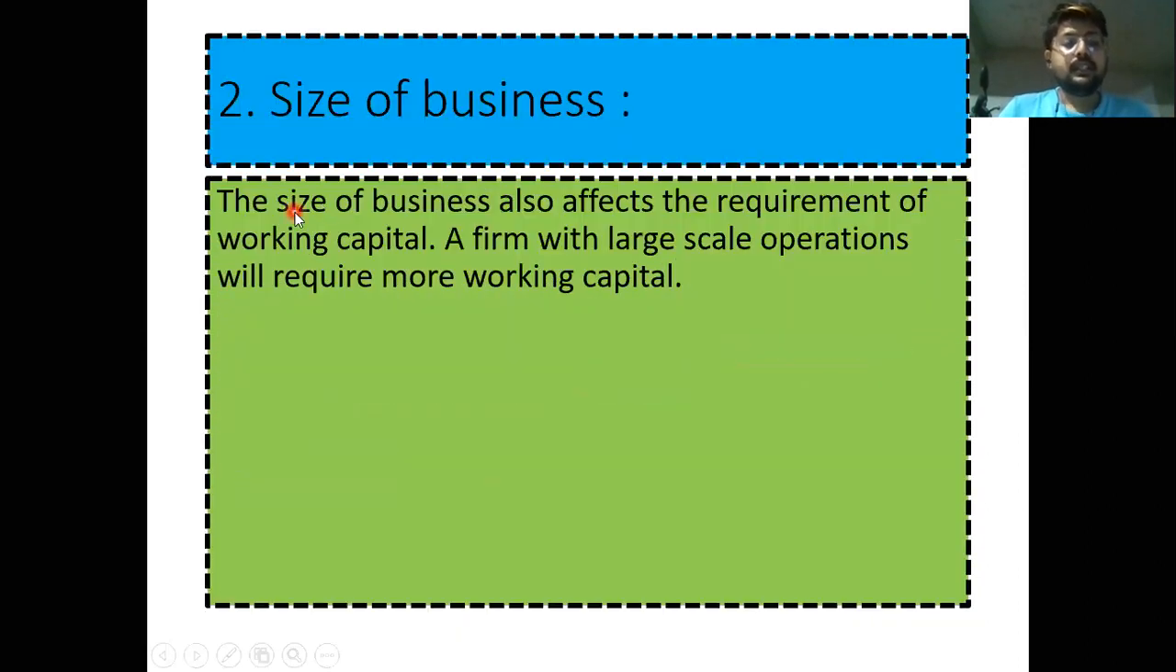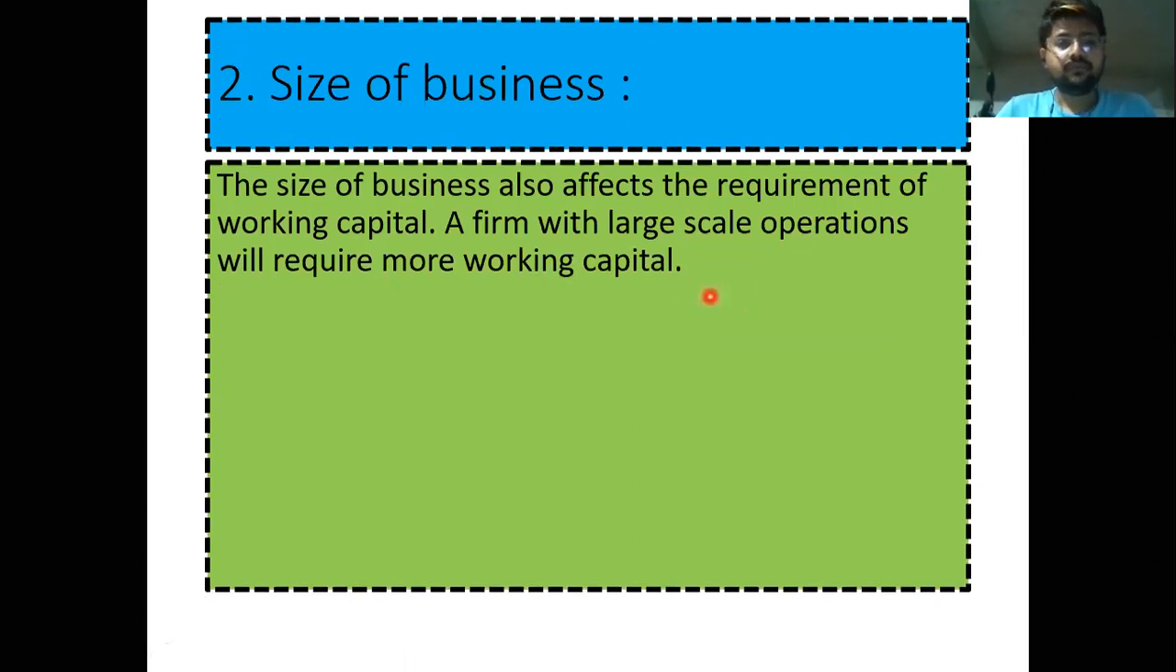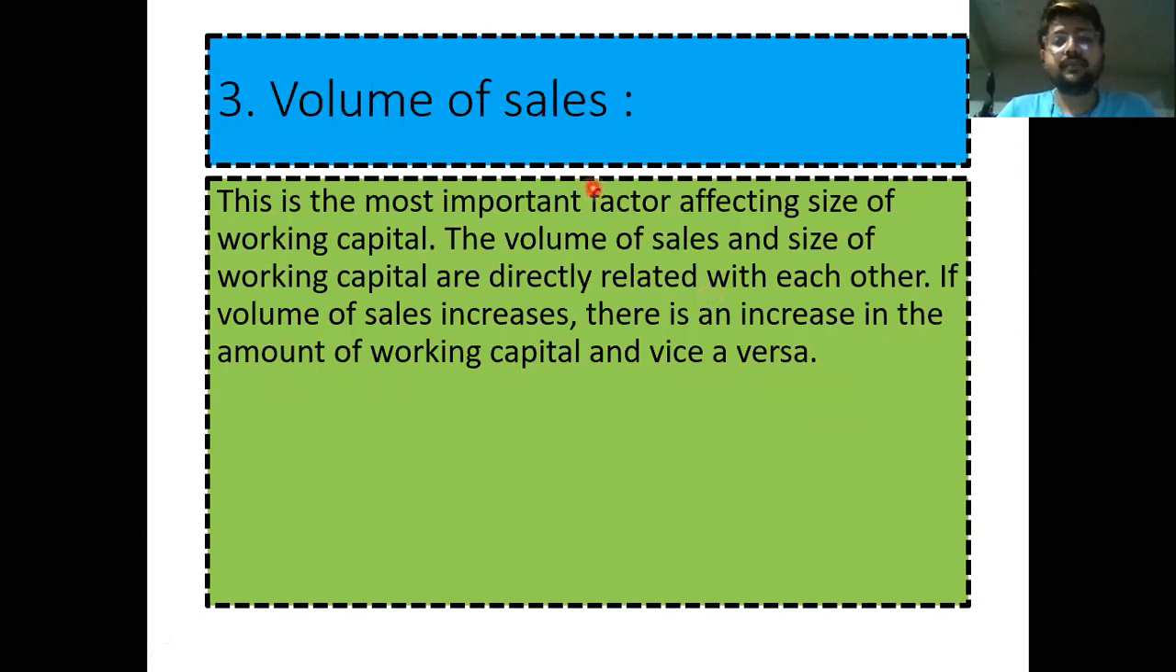Second, size of business. Size of business means the operating activity of the business. The size of business also affects the requirement of working capital. A firm with large scale operations will require more working capital. Definitely, if there is a large scale industry, the firm will require more working capital. If there is a small scale industry, the firm will require a medium working capital. Okay. Third, volume of sale. The term volume of sale means the quantity to be sold in the whole year. This is the most important factor affecting size of working capital. The volume of sales and size of working capital are directly related. If volume of sales increases, there is an increase in the amount of working capital and vice versa.